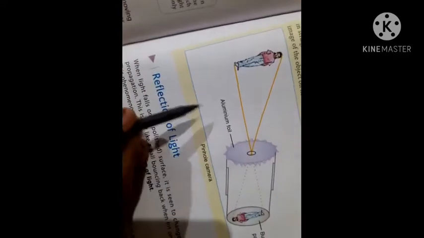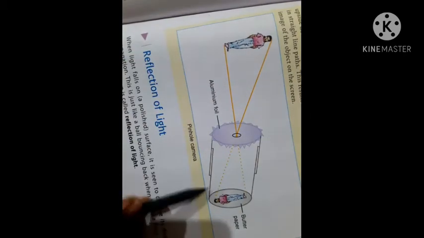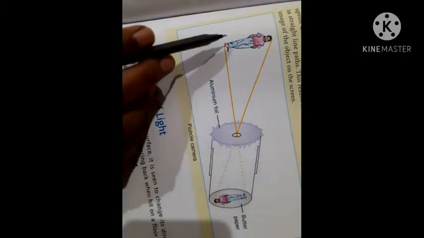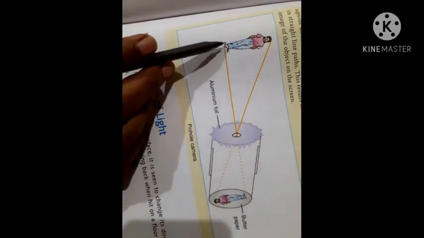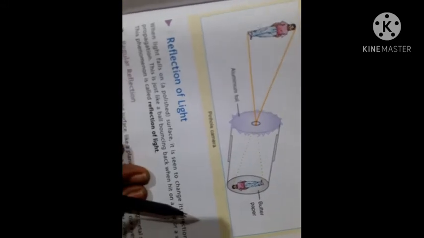Pinhole camera. Here you take aluminum foil for the pinhole camera, and here butter paper. You may observe the image at this place. Reflection of light. Reflection means light travels in the same medium.